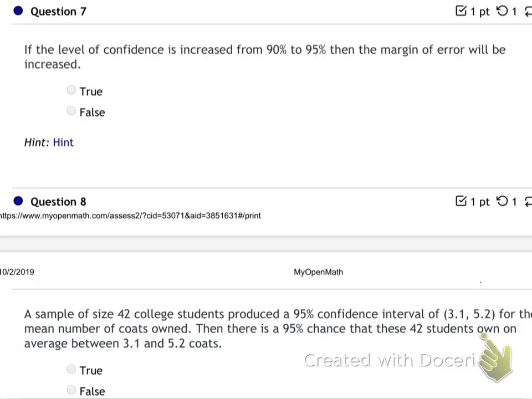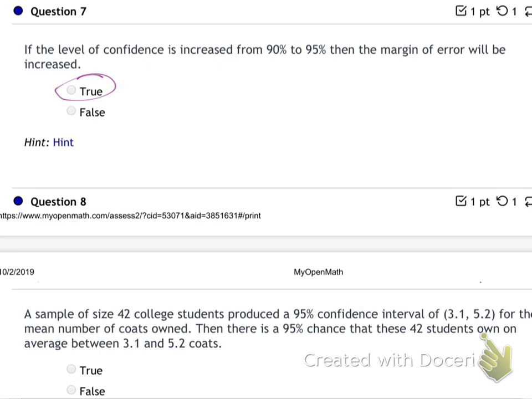If the level of confidence is increased from 90% to 95%, then the margin of error will be increased. Yeah, it is true, isn't it? Let me say it again. To help, just think about estimating the average for the next exam.